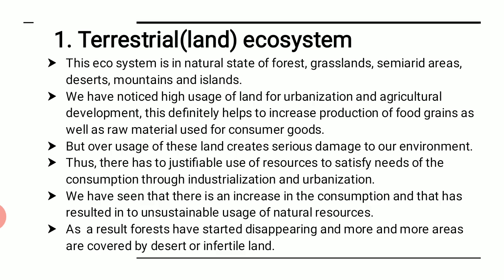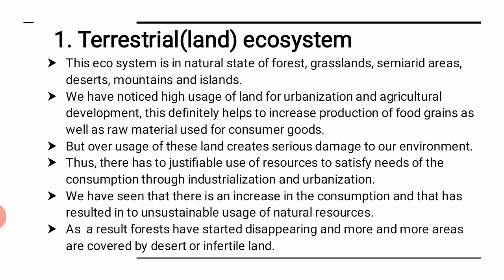Now first we try to focus on what this terrestrial or land ecosystem is. Let us see it with simple points here. This ecosystem is in natural state of forest, grasslands, semi-arid areas, deserts, mountains and islands. We know this, right? That land consists of what? If we talk about terrestrial area, it means where the land is available, covered by, say, forest. It may be grasslands, it may be desert area, it may be mountain area, or it may be the islands, right? We have noticed high usage of land for urbanization and agricultural development.